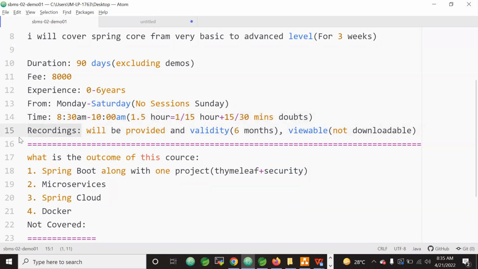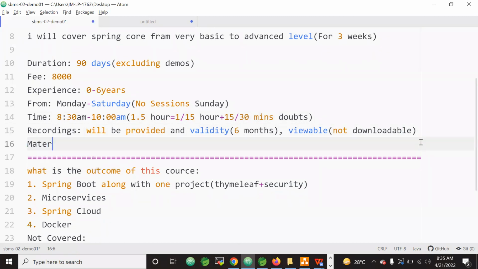Recordings also will be provided. The validity of the recordings is 6 months only, and the recordings are not downloadable, they are just viewable. Regarding the material, it will be provided through Google Classroom. Once you've done your registration, I will add you to the Google Classroom. There you can download the material, so the material is downloadable.